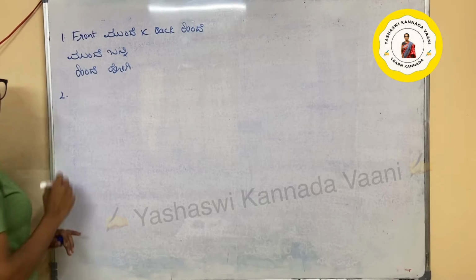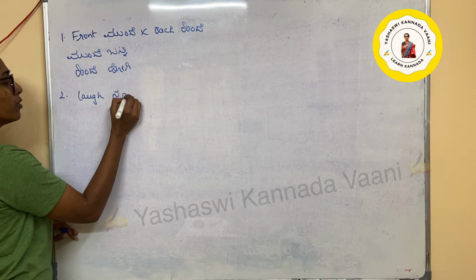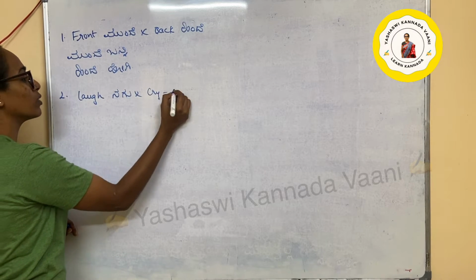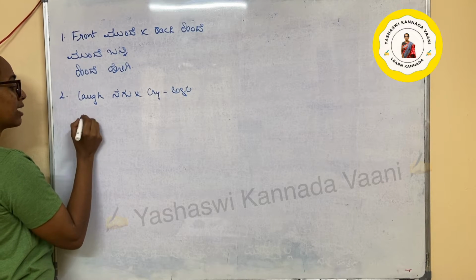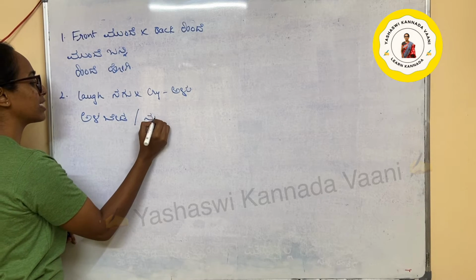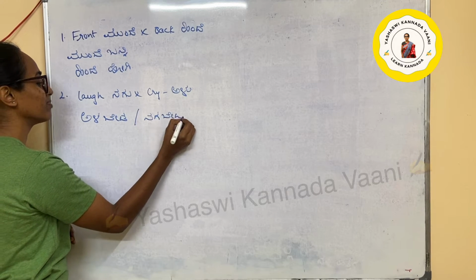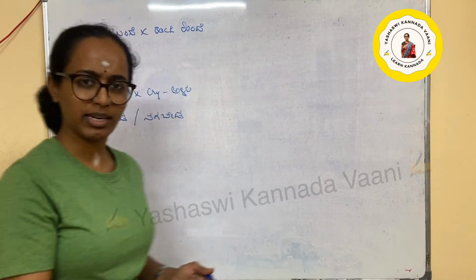Okay, the next one is laugh, which is nagu, and cry, which is alu. So don't cry is alabeda, don't laugh is nagabeda. So you can just add neenu: neenu alabeda, neenu nagabeda. Okay.